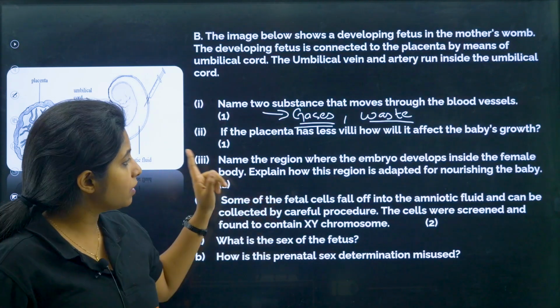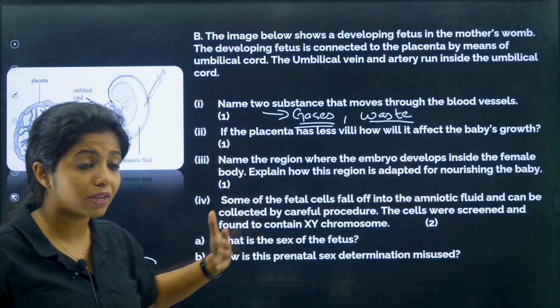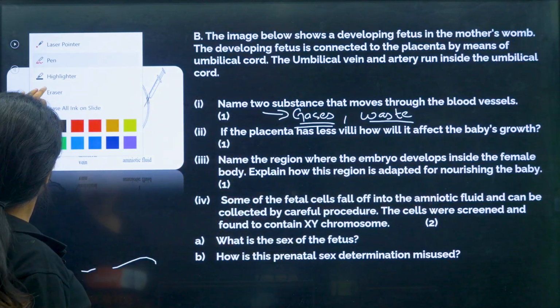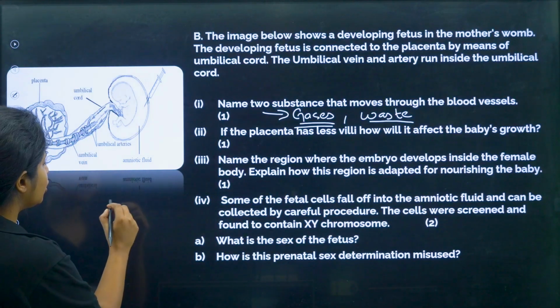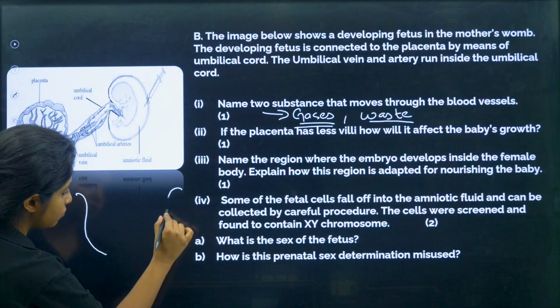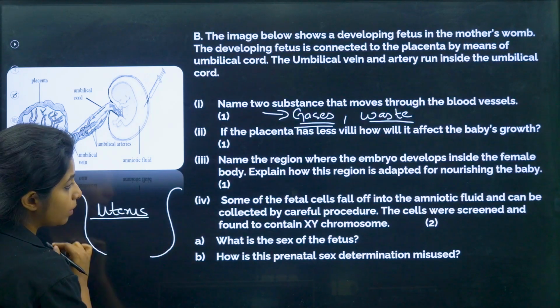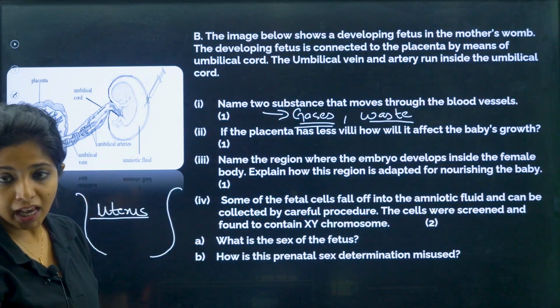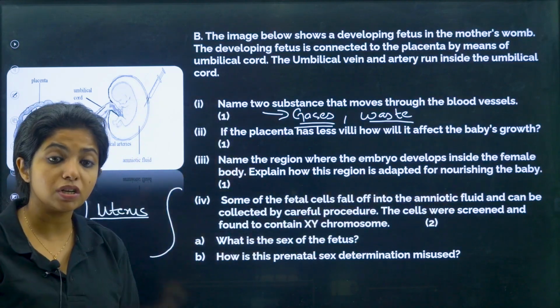Okay. Now name the region where the embryo develops inside the female body. Where do you think the embryo is developing inside the female body, my dear children? It is not in the stomach, okay. It is in the uterus. In the female reproductive system, you might have seen there is a region which is known as uterus. So uterus is the place where the baby's development takes place. Explain how this region is adapted for nourishing the baby. How is this region adapted?